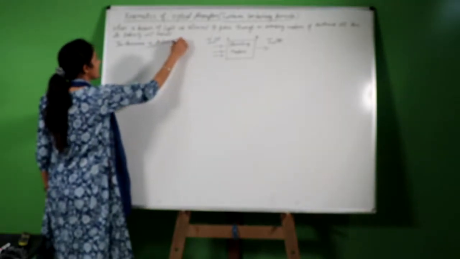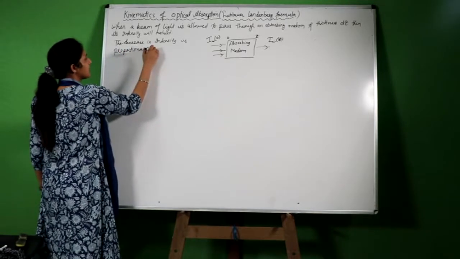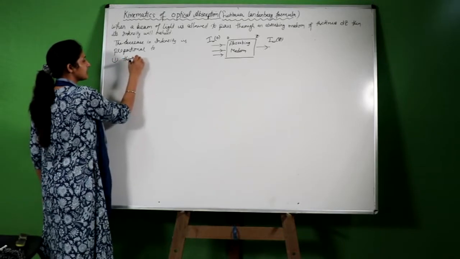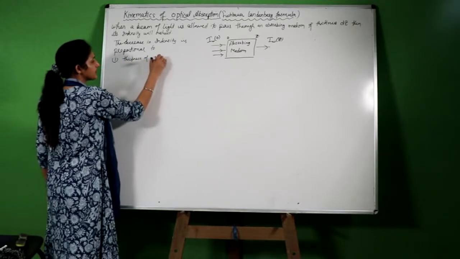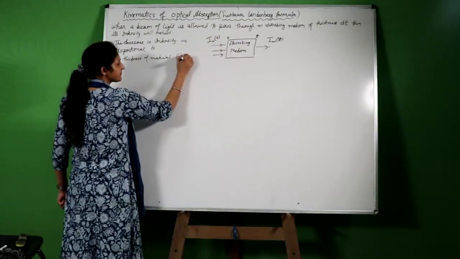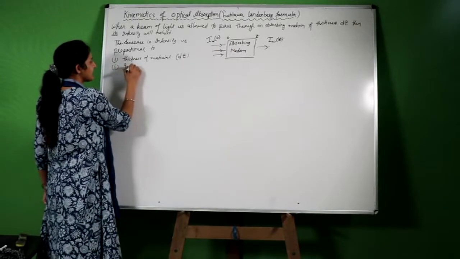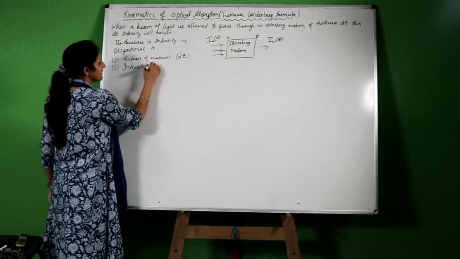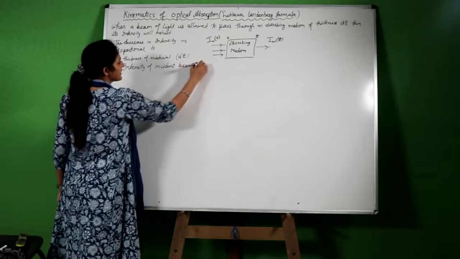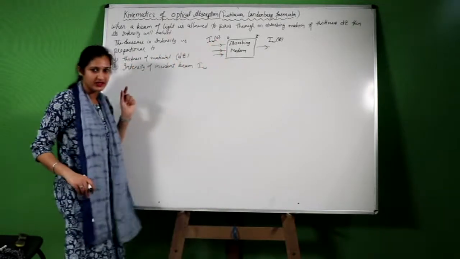is proportional to how many factors? The first factor is the thickness of the material. Let us say we have chosen a small element of thickness dz, and the second one is the intensity of the incident beam. Let us say the initial intensity is I omega. At thickness 0, we will write I omega 0.